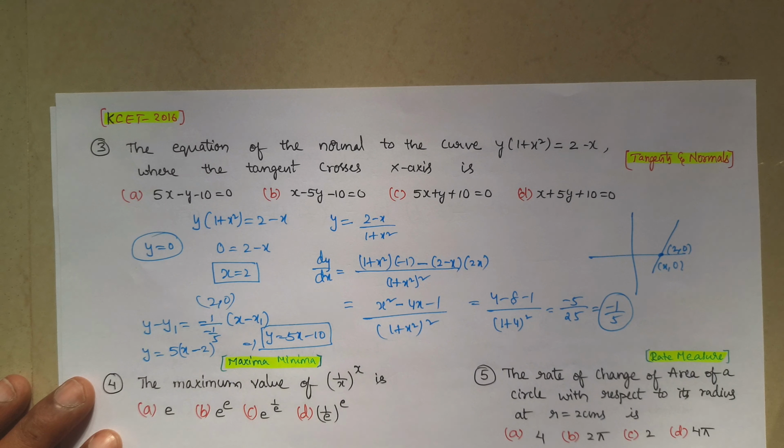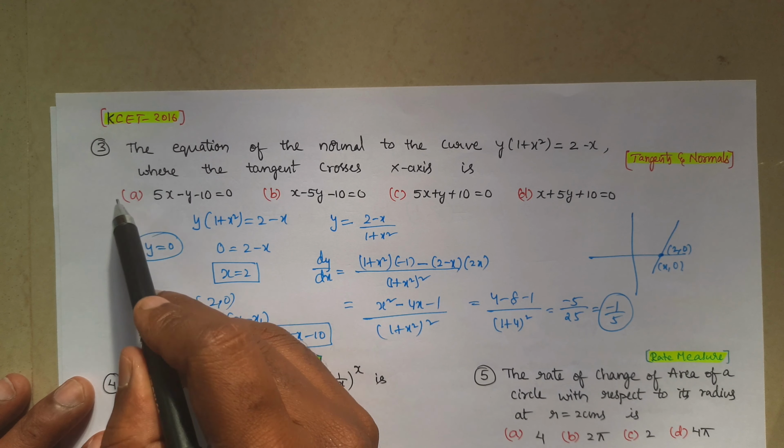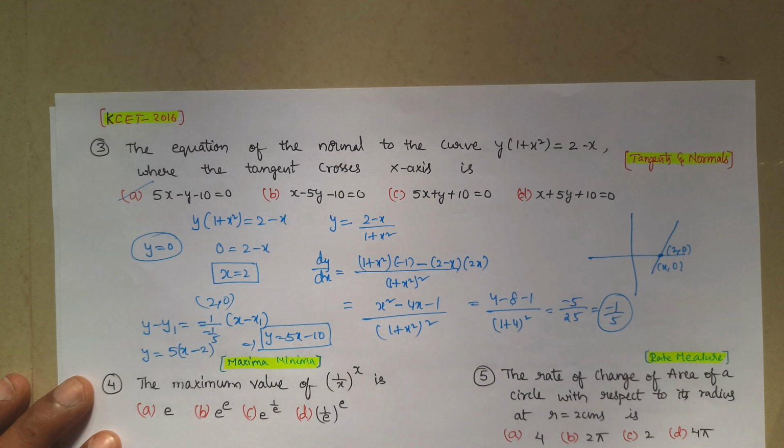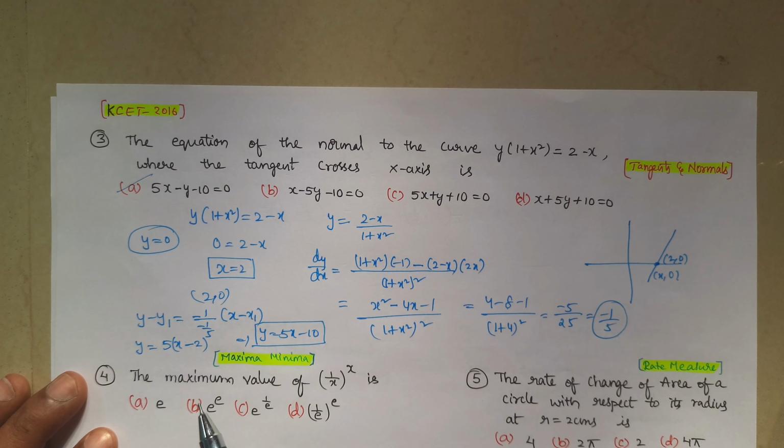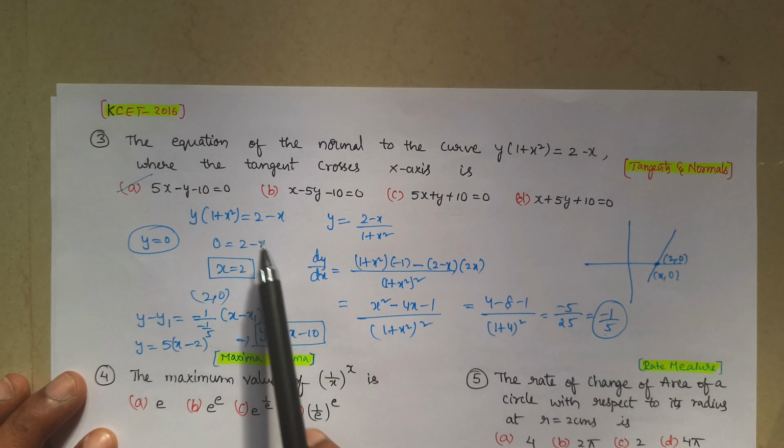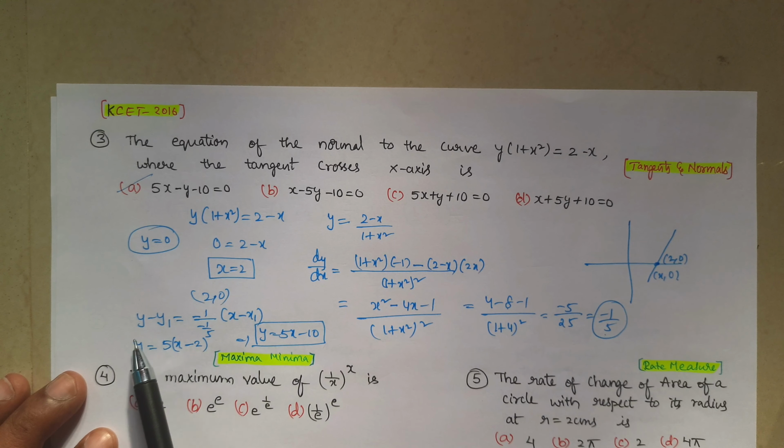So we have to compare with the given equations. Moving terms, 5x minus y minus 10, so this is option A. They asked for the equation of normal. If they ask for the equation of tangent, then we have to consider the slope as minus 1 by 5 only. But as they asked for the equation of normal, the slope will become minus 1 by the slope of the tangent, that is dy by dx. So like this we have to simplify.